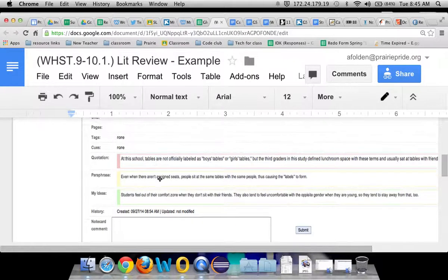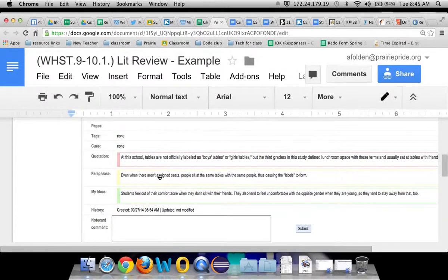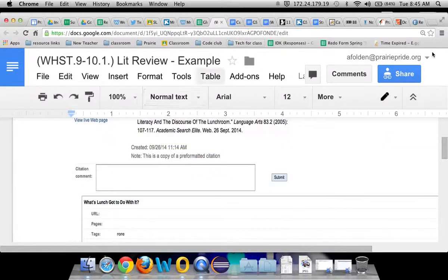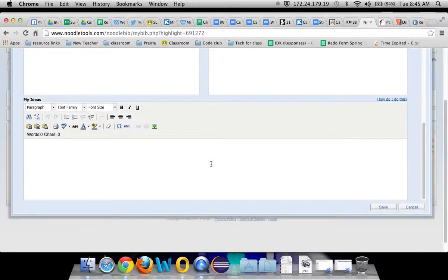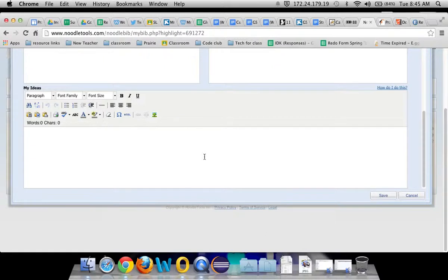Just paste that into quotation. Paraphrase it. Again, you're summing it all up. You're changing it around. Put it into your own words. And then that My Ideas box, this is where you tell us how this quote from that article relates back to your behavior question, all right? The rest of this project will all be about that behavior question, all right? So if you're looking at Noodle Tools, are these color coordinated? Yeah, so this is where you say how it relates to behavior question.